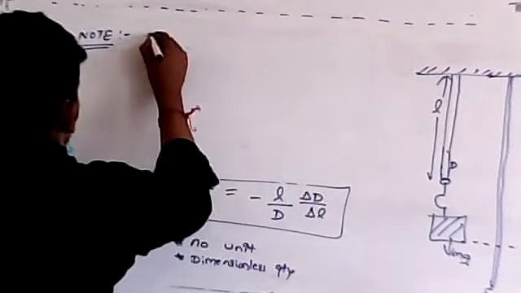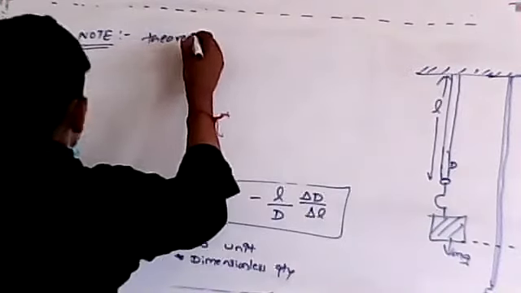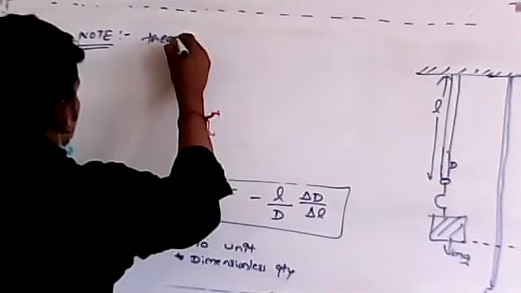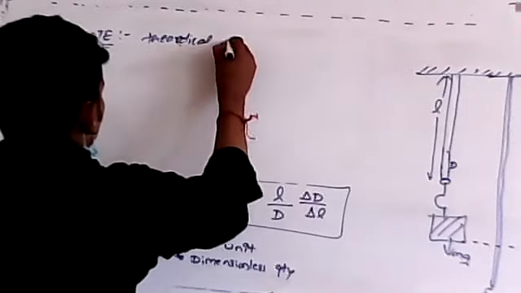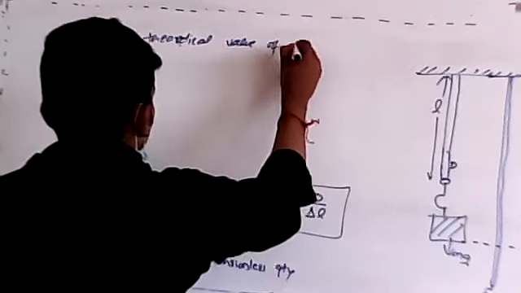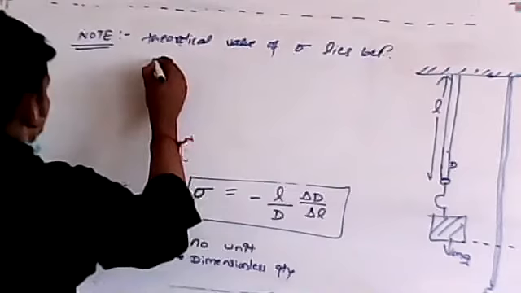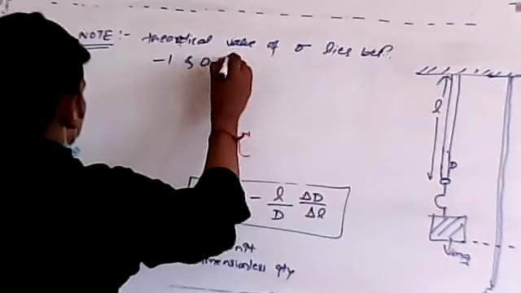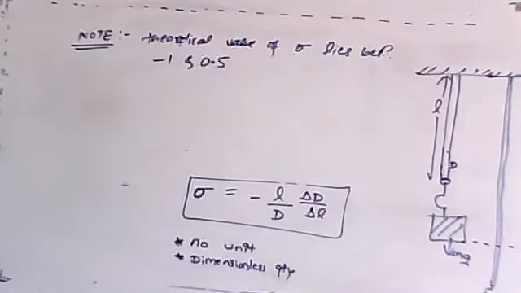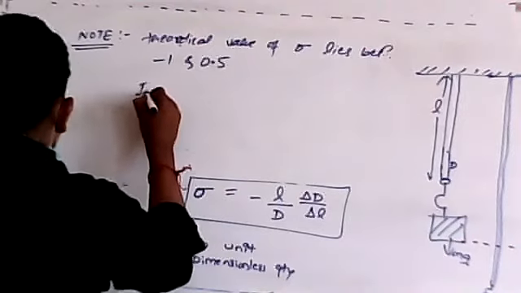The theoretical value of sigma lies between -1 and 0.5.